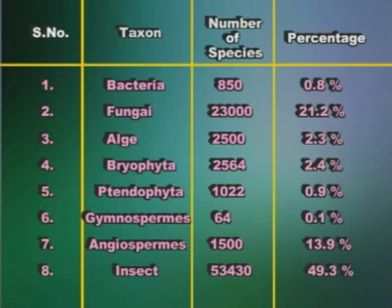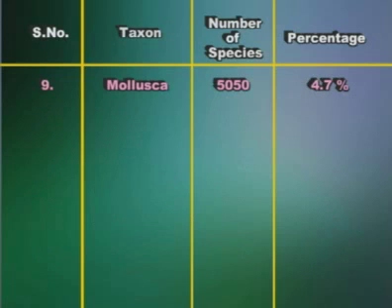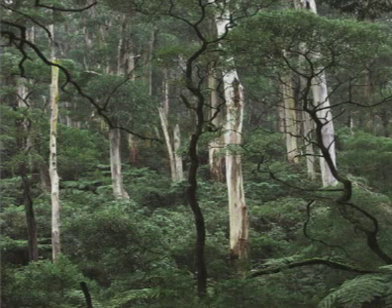Insects 53,430, 49.3. Mollusca 5,050, 4.7. Pisces 2,546, 2.4. Amphibia 204, 0.2. Aves 1,228, 1.1. From this chart, it is clear that amongst plants, gymnosperms are the least in number.